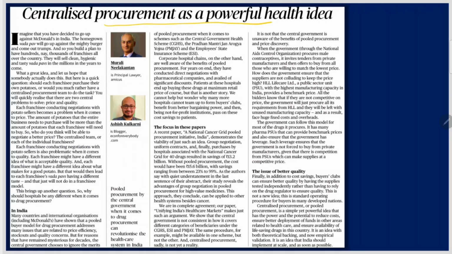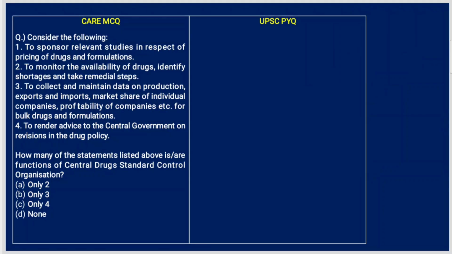Centralized procurement as a powerful health idea. So basically the entire article revolves around one idea, that is pooled drug procurement by central government. Why? Because there is always the advantage of cost effectiveness and bargaining power. Pooled procurement. Now the MCQ related to this article.